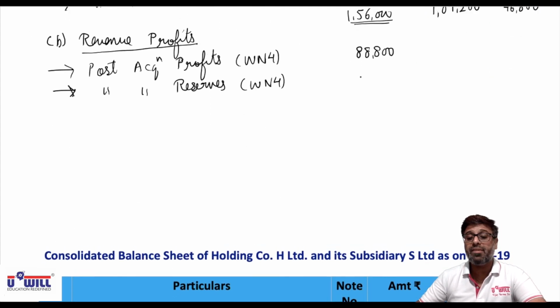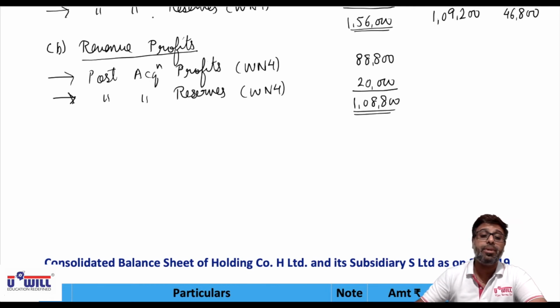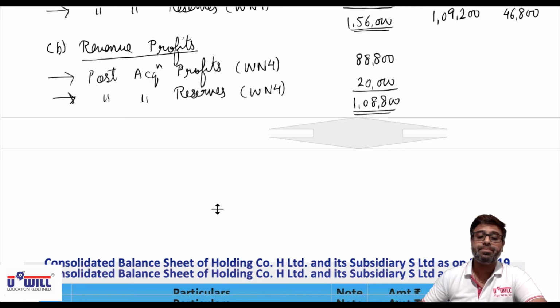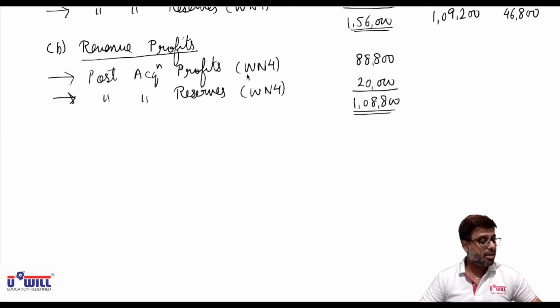So what are the total revenue profits? 88,800 plus 20,000, 1,08,800. So 1,08,800 into 7/10. What will be the holding company's share? 76,160.